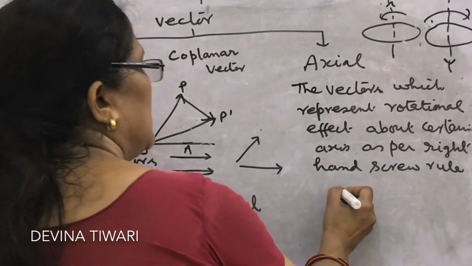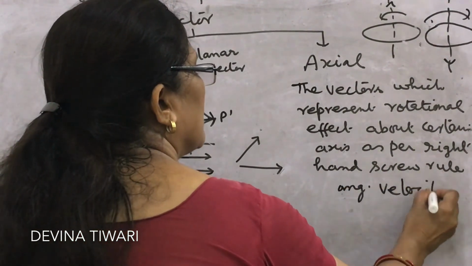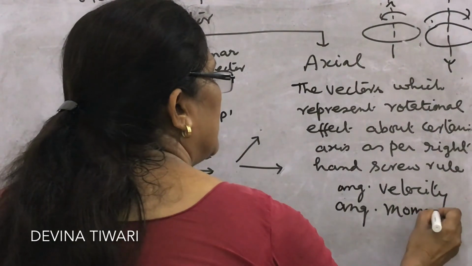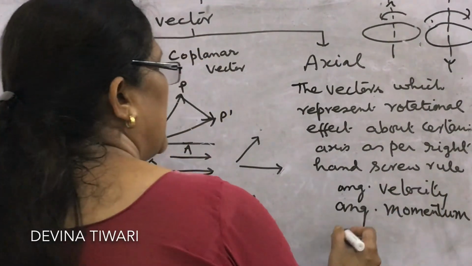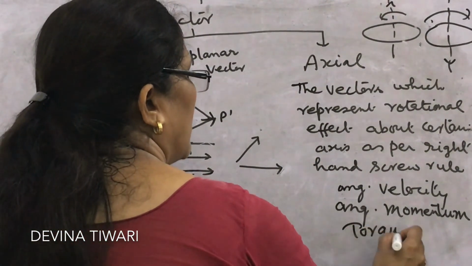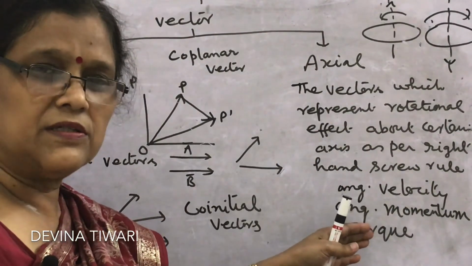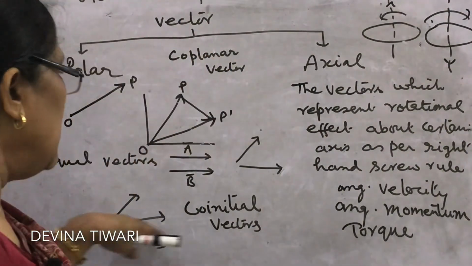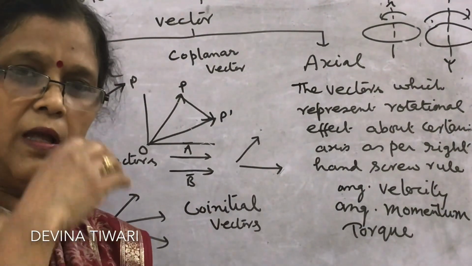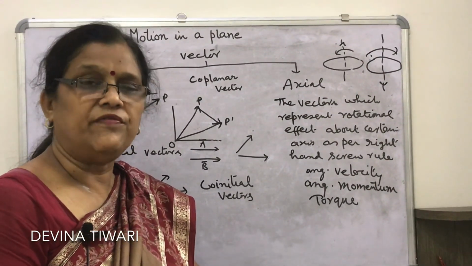What are the examples of axial vectors? Angular velocity, angular momentum, which we will read in the rotational motion topic, and torque. Torque represents the rotational effect of force. So these are the axial vectors and the polar vectors, as per their names. You can learn about vectors from what I told you today. In the next video I will discuss the zero vector and the other properties of vectors. Thank you.